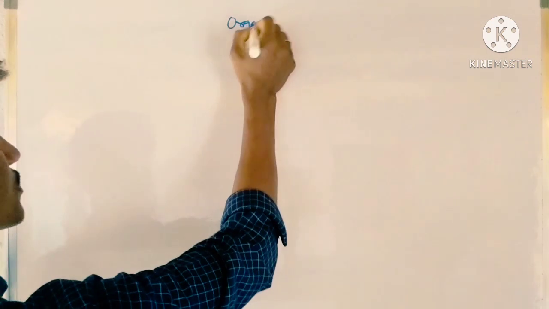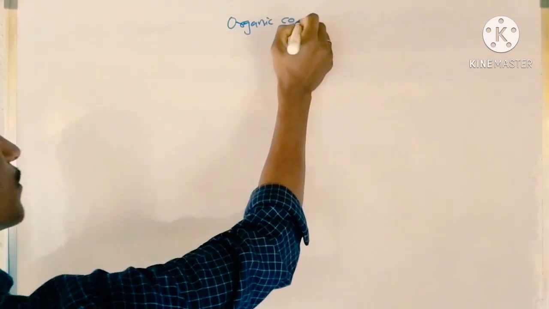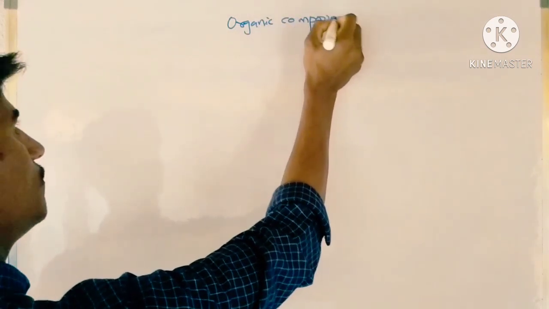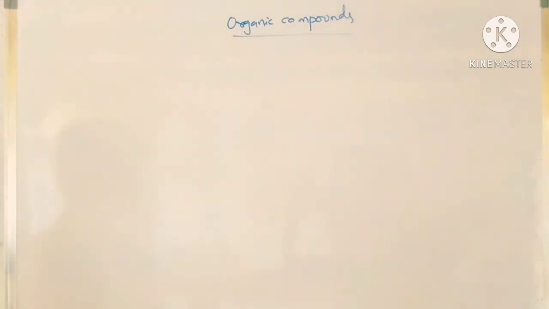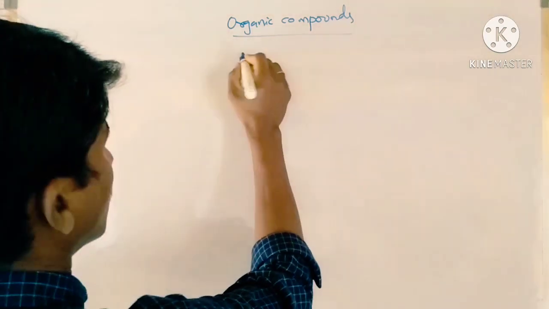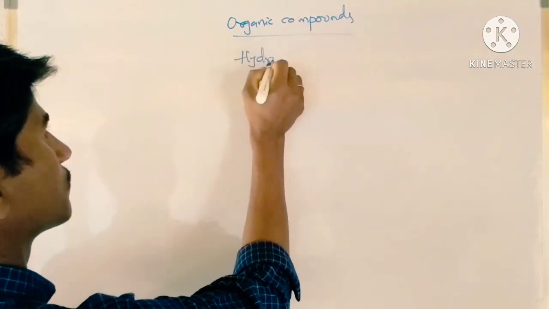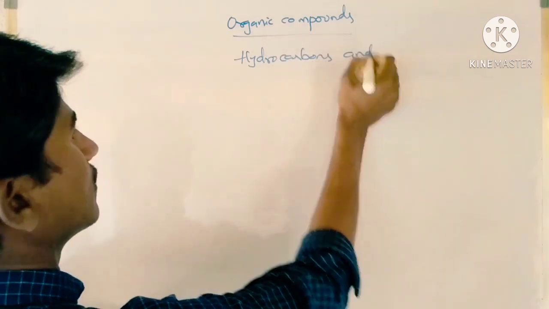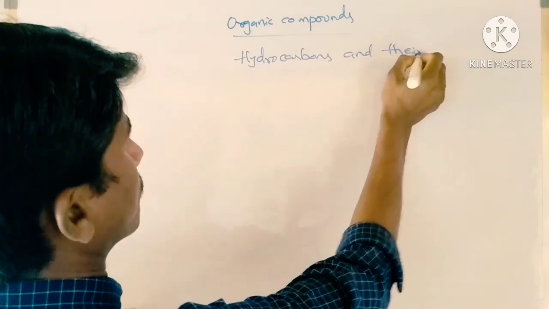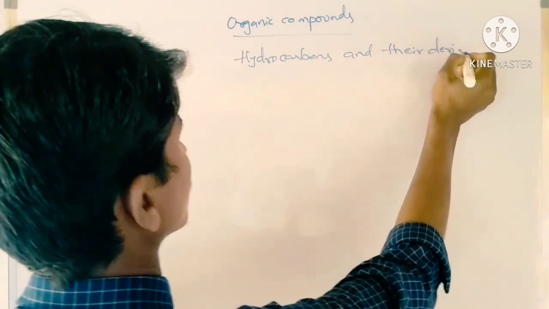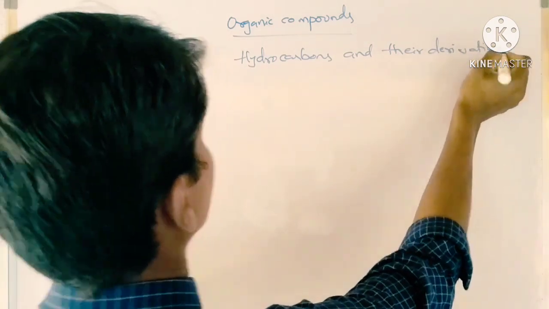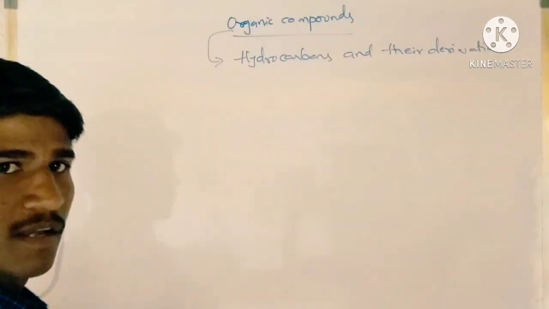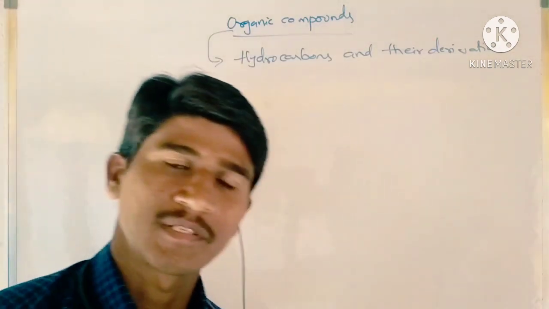As per the new definition, organic compounds are nothing but hydrocarbons and their derivatives.